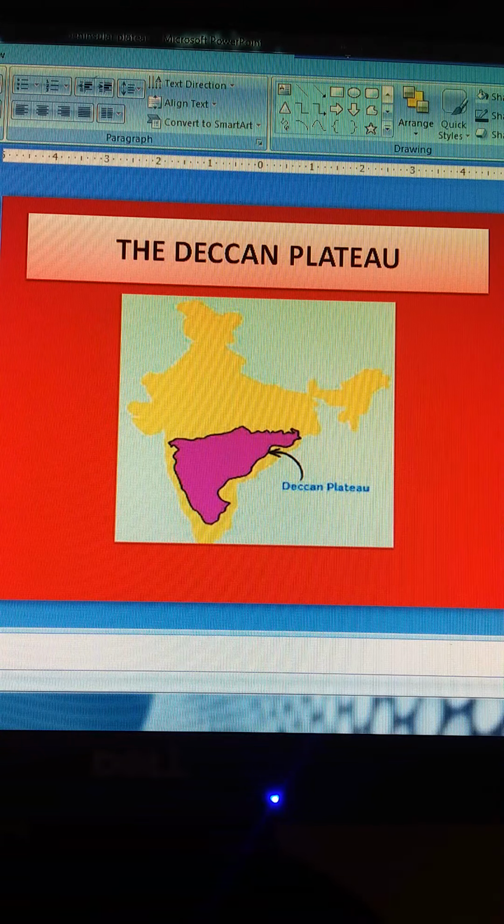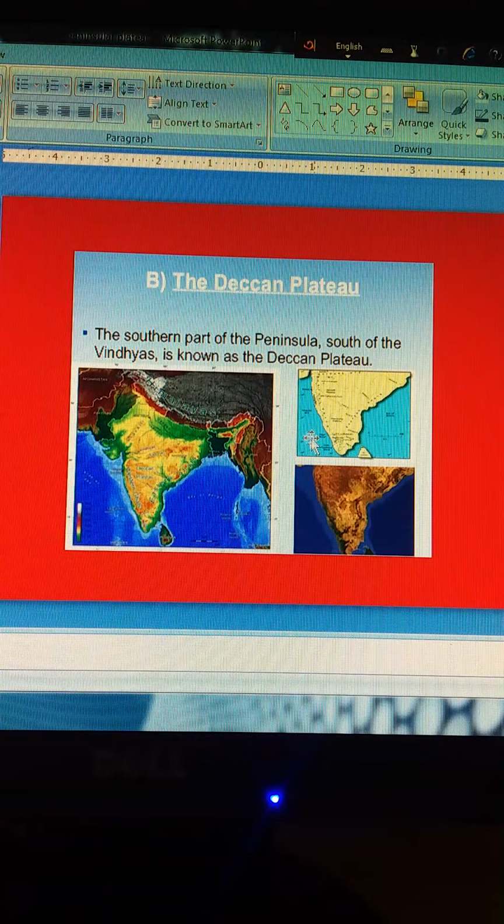We will go with the video slides. These are the Deccan Plateau. Just now we said, the Satpura range has a broad base in the north, while the Mahadev, the Kaimur Hills and the Maikal range form its eastern extensions. It is higher in the west and slopes gently eastwards.